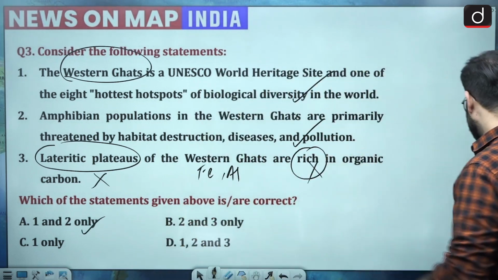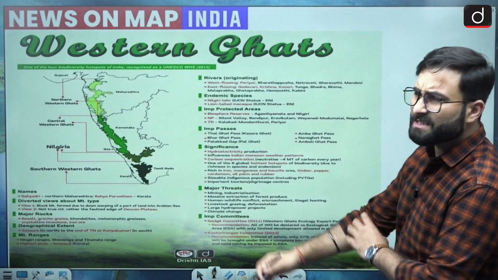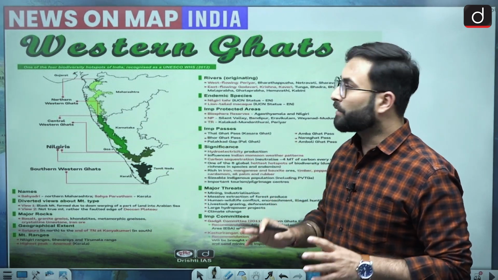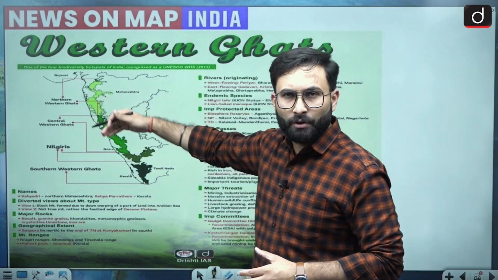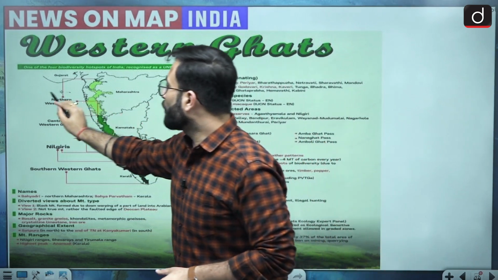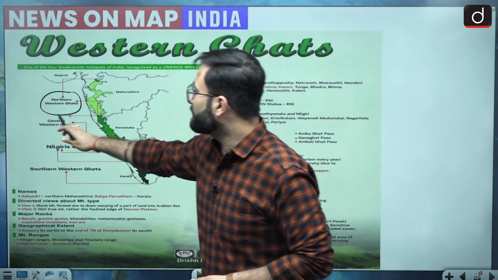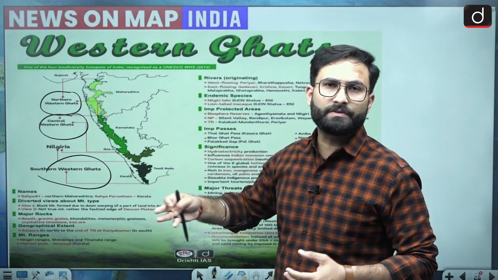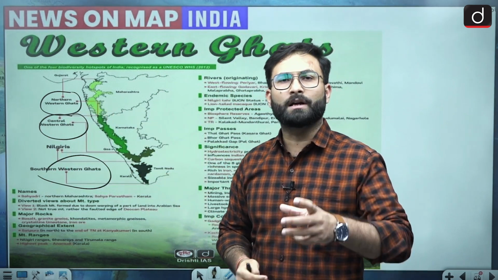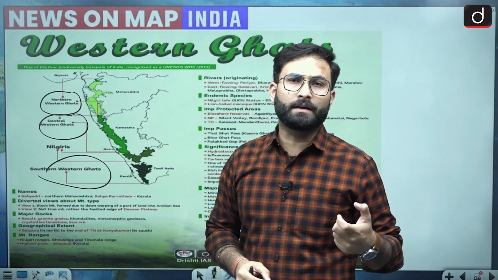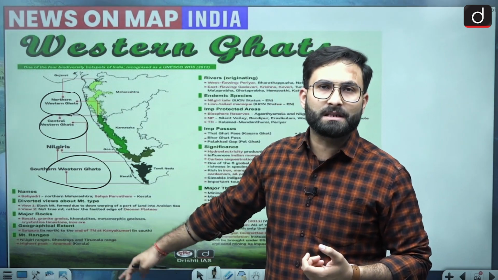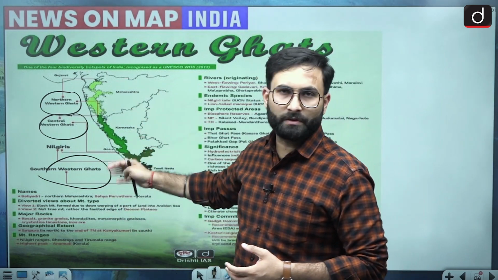Now let's see the Western Ghats here. There is nothing much we can discuss about the Western Ghats because we have talked about them a lot. Western Ghats are divided into different parts over here. You can say northern Western Ghats, then we have central Western Ghats, and then we have southern Western Ghats. In different regions we have different names for the Western Ghats. You must have heard about the Konkan area, the Sahyadris, the Malabar region. So all these are local names for the Western Ghats.